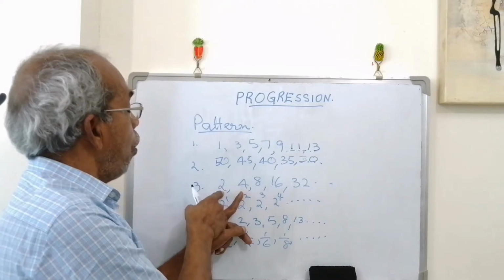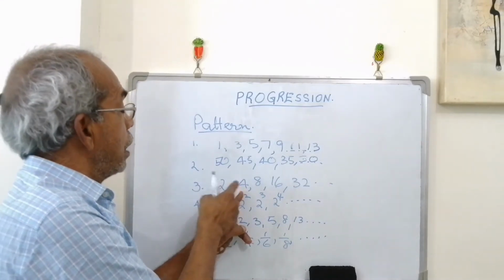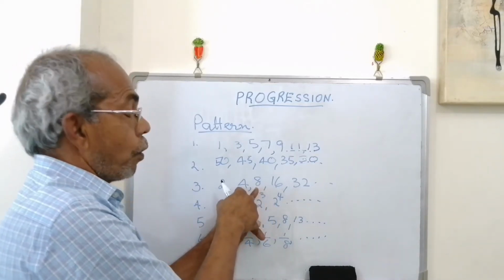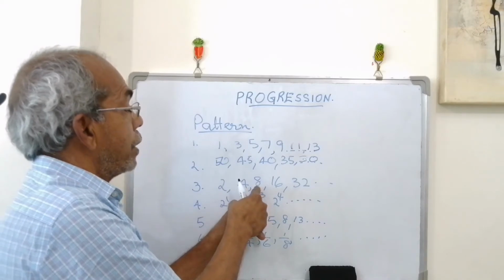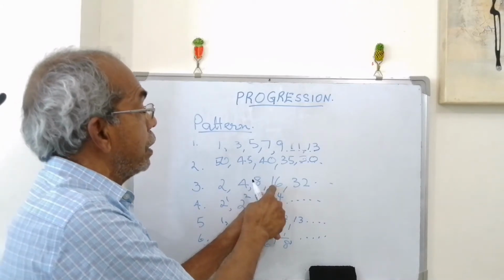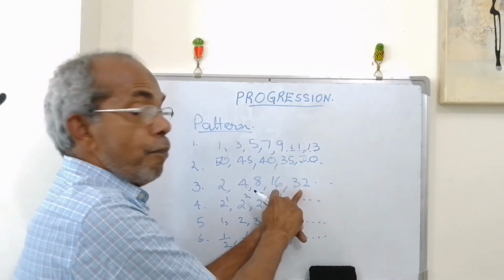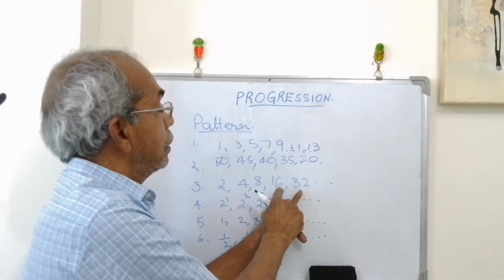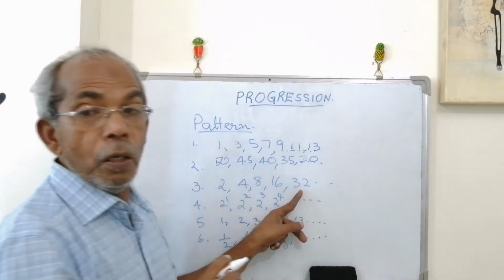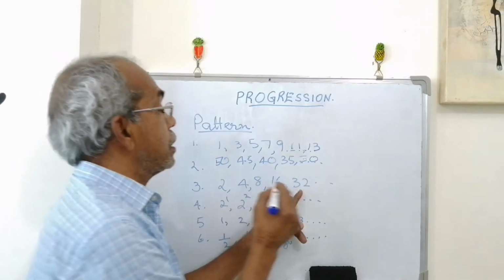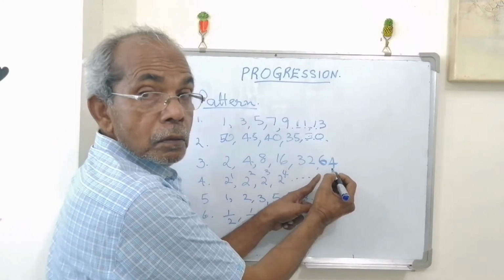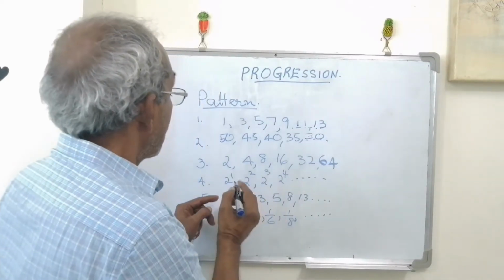4 is double of 2, that is 2 into 2 equal to 4. 8 is double of 4, that is 4 into 2 equal to 8. 16 is double of 8, that is 8 into 2 is 16. And 32 is double of 16, 16 into 2 equal to 32. And the next number will be double of 32, that is 32 into 2. Then we can go to the next one.